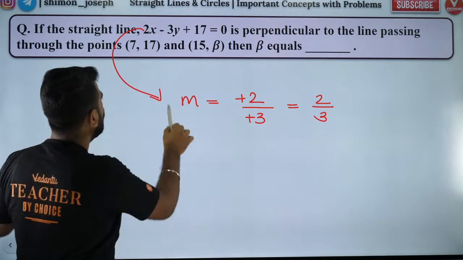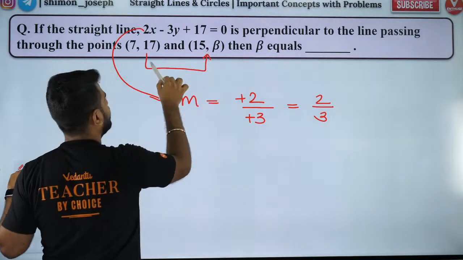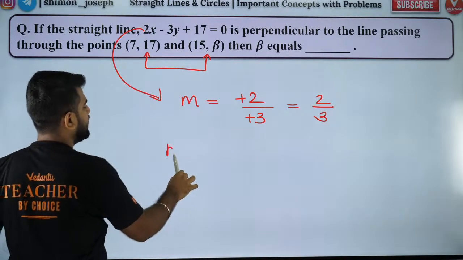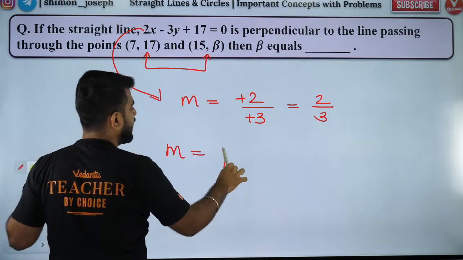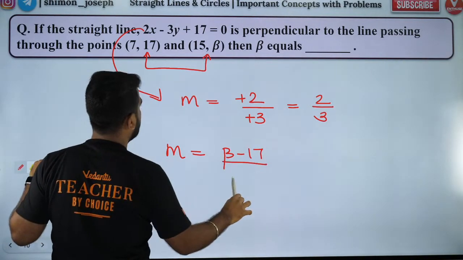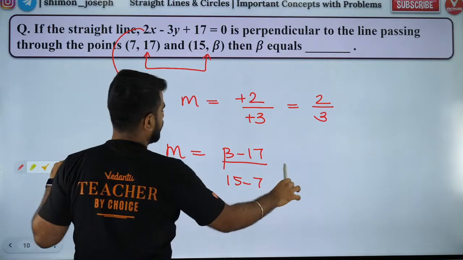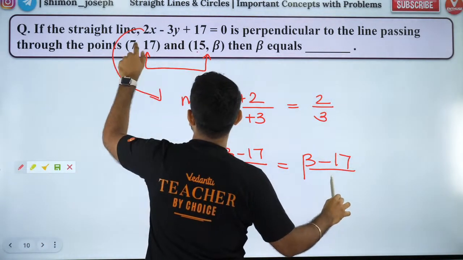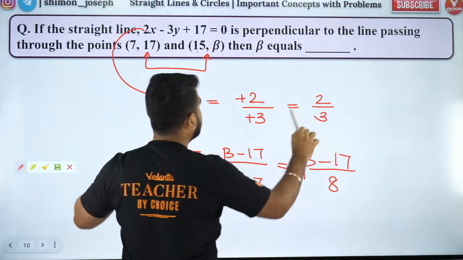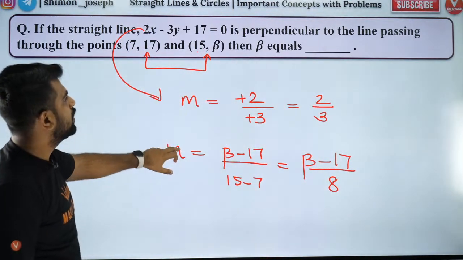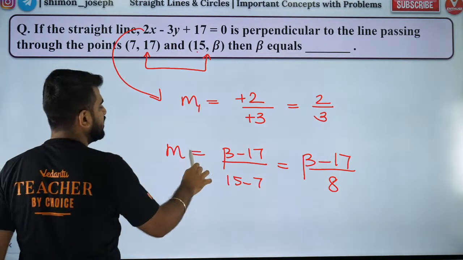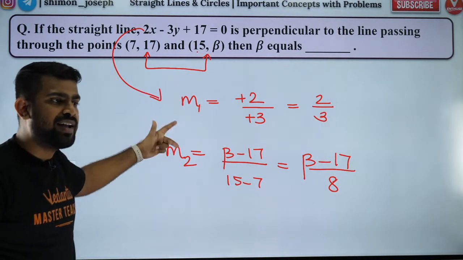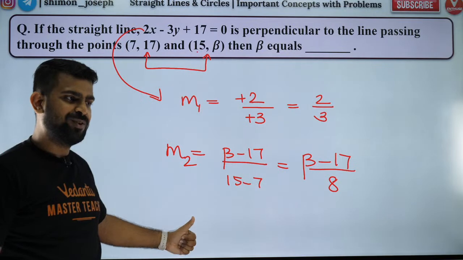Now, what is the slope of the line joining these 2 points? The slope of the line joining these 2 points will be y2 minus y1 divided by x2 minus x1. So that's going to be what? Beta minus 17 divided by 15 minus 7, which is 8. So that is the two slopes. Now they are perpendicular. So this is M1, this is M2. They both are perpendicular.